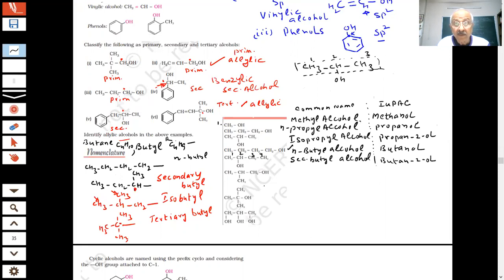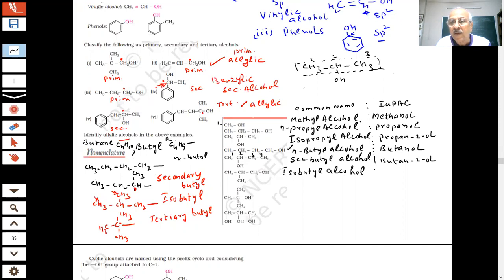Sir, this is isobutyl alcohol. The 2 groups are the same. Yes, isobutyl alcohol. Correct. What is the IUPAC name of isobutyl alcohol, students?